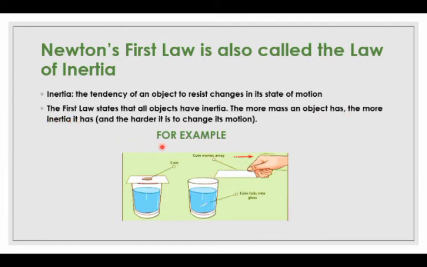For example, take a glass and cover it with a piece of cardboard. Place a coin on the cardboard. Now flick the card horizontally with a jerk of your finger. The coin does not move with the cardboard due to inertia.